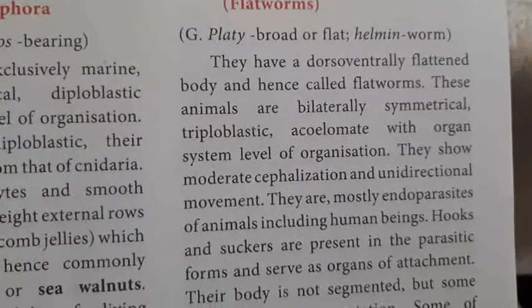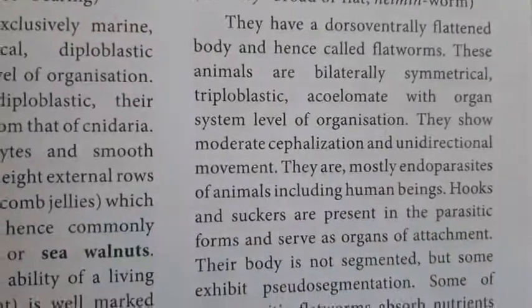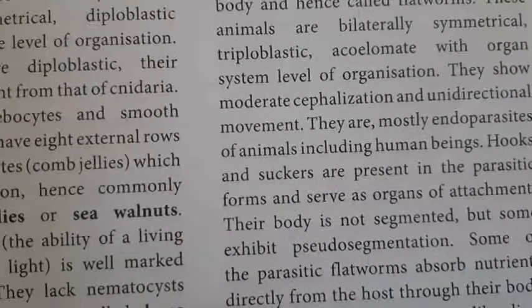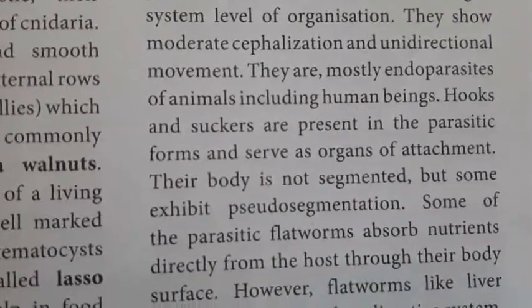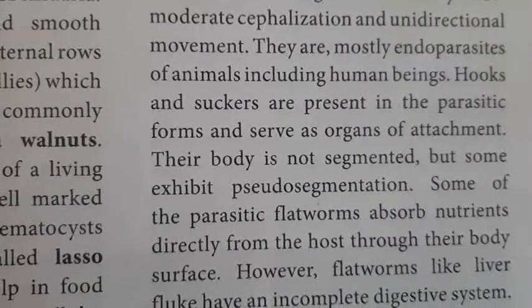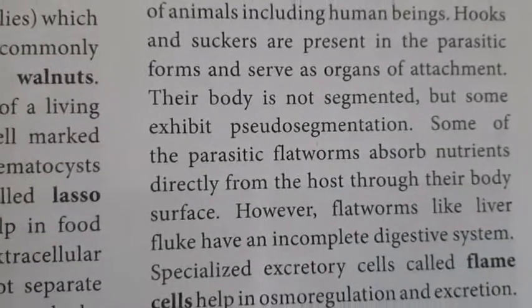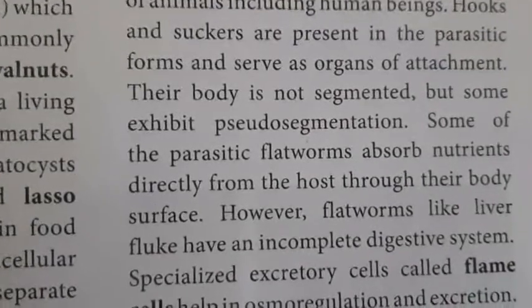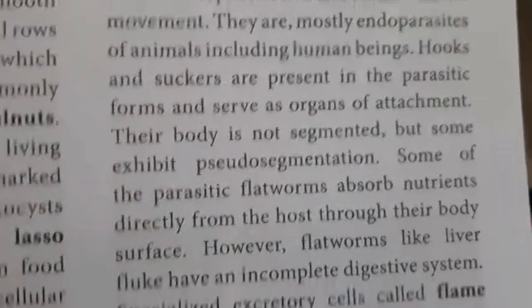They are mostly endoparasites of animals, including human beings. Hooks or suckers are present in the parasitic forms and serve as organs of attachment. Their body is not segmented, but some exhibit pseudosegmentation. Some parasitic flatworms absorb nutrition directly from the host through their body surface.